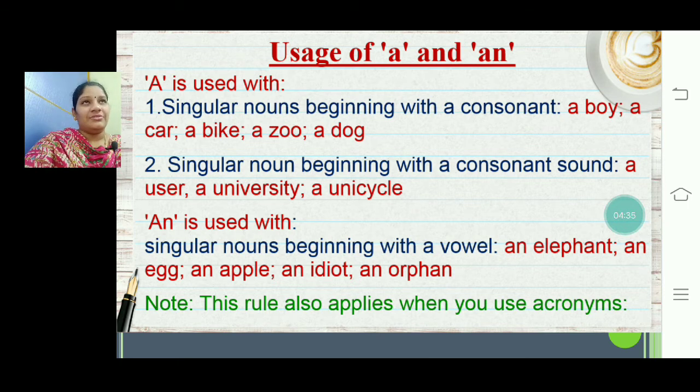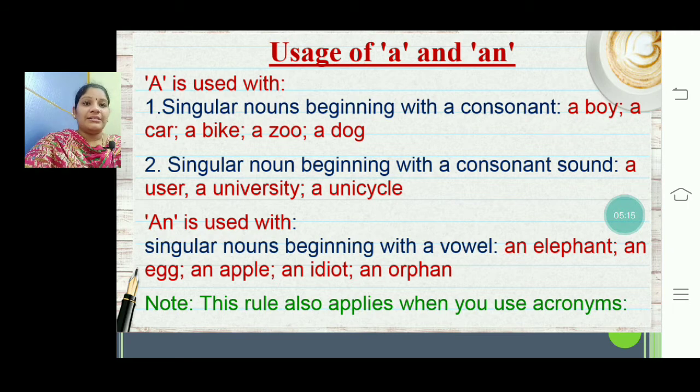Generally during your childhood or school days, you must have learned that before consonants you should use the article a, but actually it's not the spelling that matters, it's the sound that is produced when you pronounce the word. For example, in the first example, a boy. B is of course a consonant and also produces a consonant sound, so we use a, no doubt.